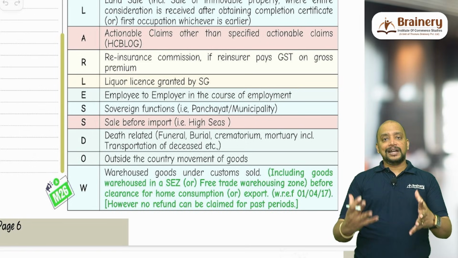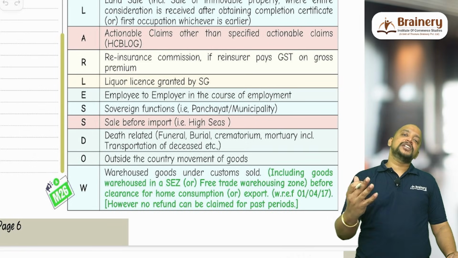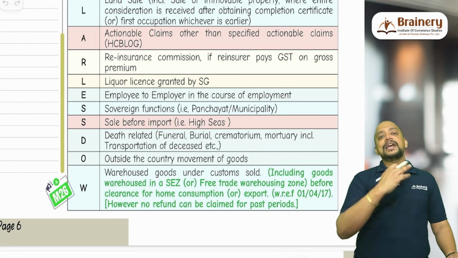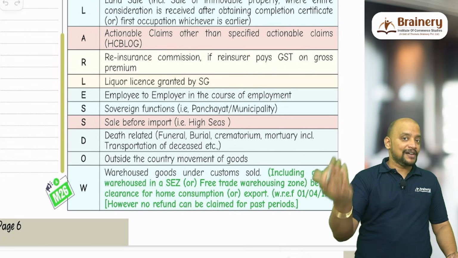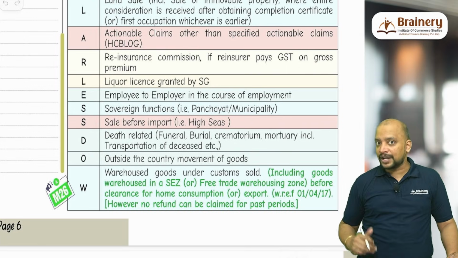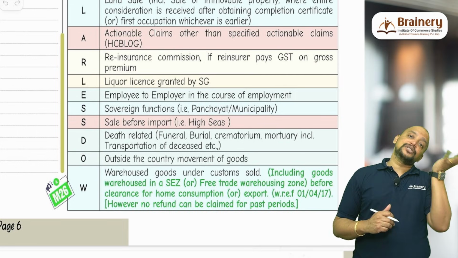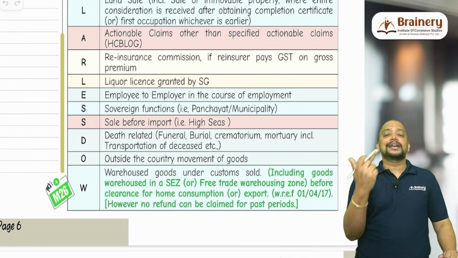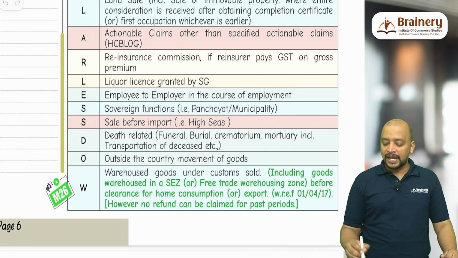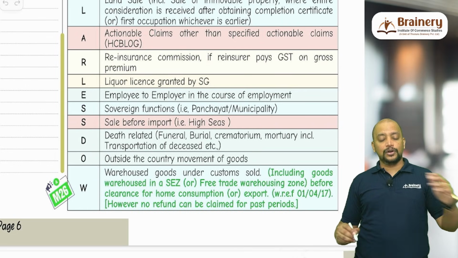Say for example, 10 lakhs is the insurance premium. So A is bringing 10 lakhs to B, for which B has given a commission of 1 lakh. Out of the 10 lakhs, 1 lakh is given. Now B is paying GST on what, 9 lakhs or 10 lakhs? B is paying GST on 10 lakhs. Then the 1 lakh A received as commission will be excluded from supply if the reinsurer pays GST on the gross premium.